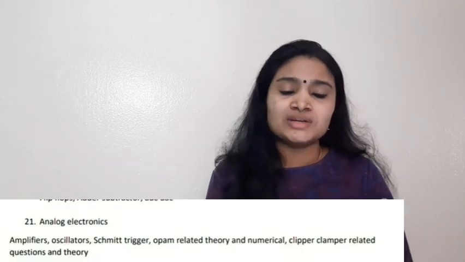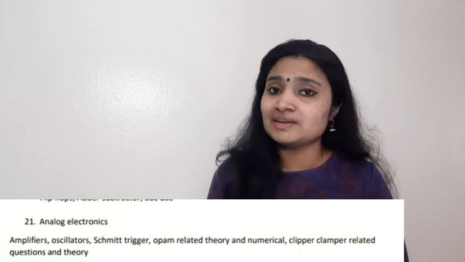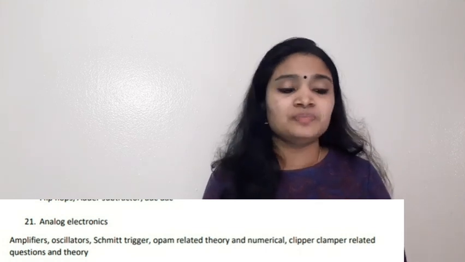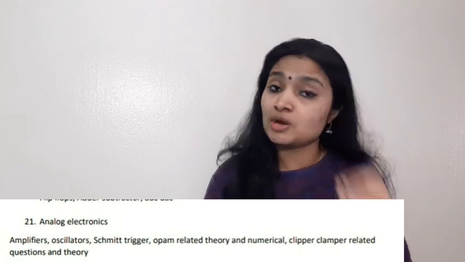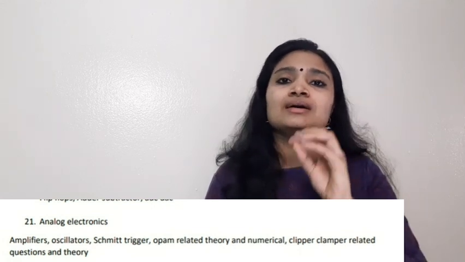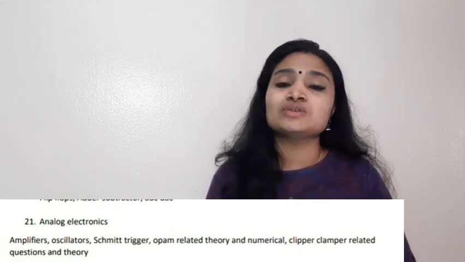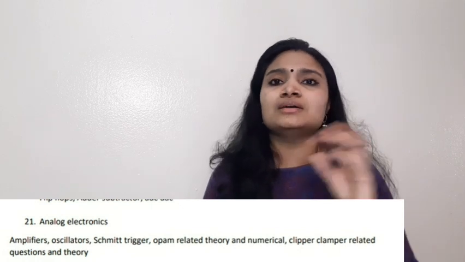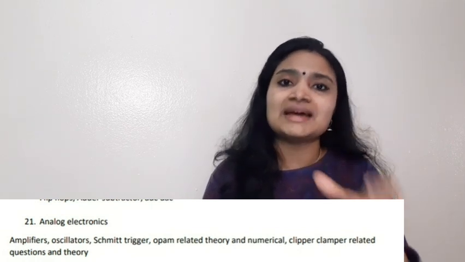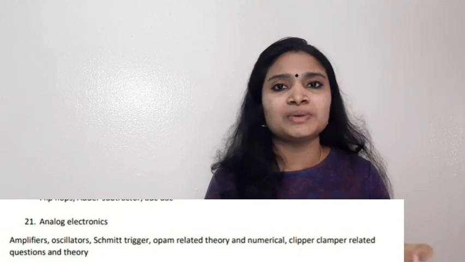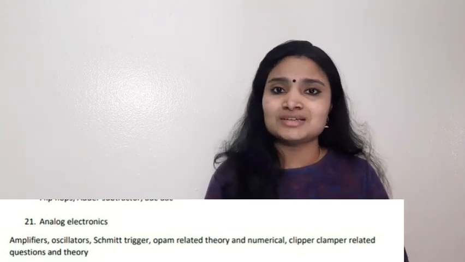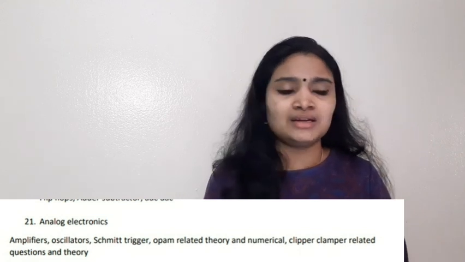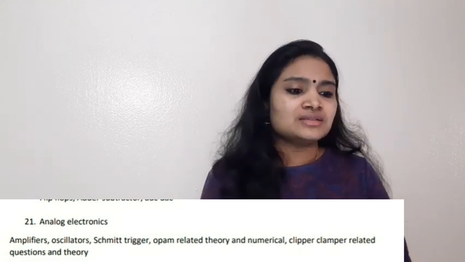Next one is analog electronics. From analog electronics, the topics you have to study are amplifiers, oscillators, Schmitt trigger. Then another very important area is op-amp. Op-amp related problems can come, and also the characteristics, especially the characteristics of the ideal op-amp, are very important. Either they will give some characteristics as options and you have to pick out the correct one or the wrong one. Okay, either way it can come. So op-amp is a very important area. You cannot skip that area.